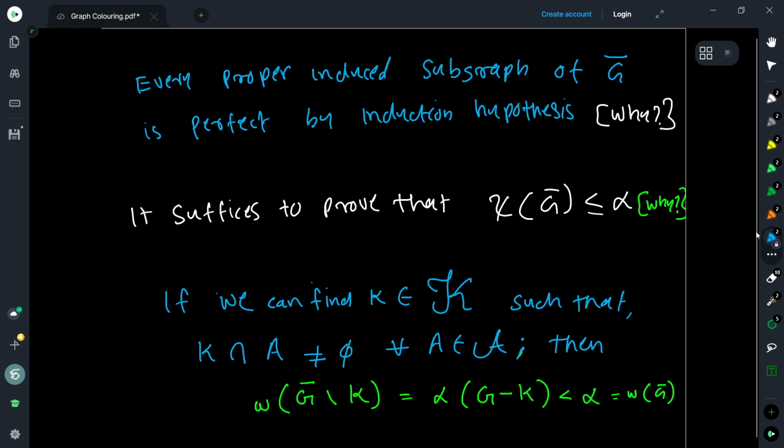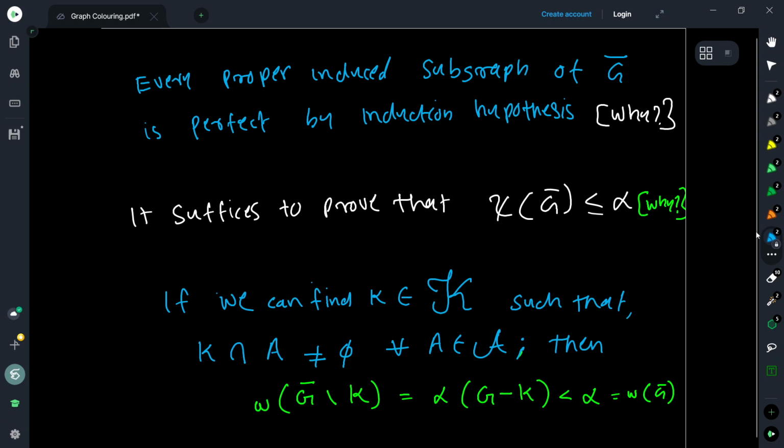So we aim to prove that the chromatic number of G complement is at most the independence number of the graph. Okay? So this is how we want to prove it. Now, as I mentioned before, suppose we can find some complete subgraph K in the set of all complete subgraphs that we are looking at, such that it intersects every maximum independent set. So K intersection A is non-empty for every set A in script A. Then we know that the clique number of G bar minus K is precisely the independence number of G minus K, right?